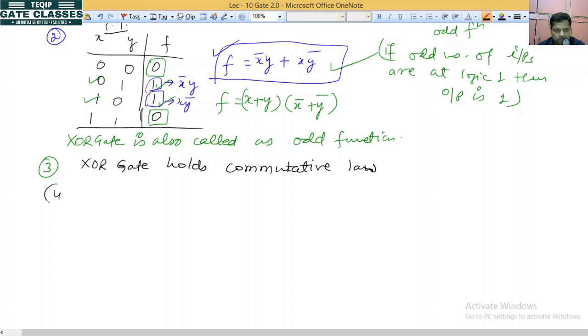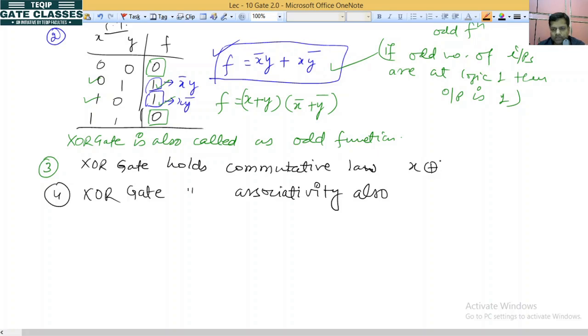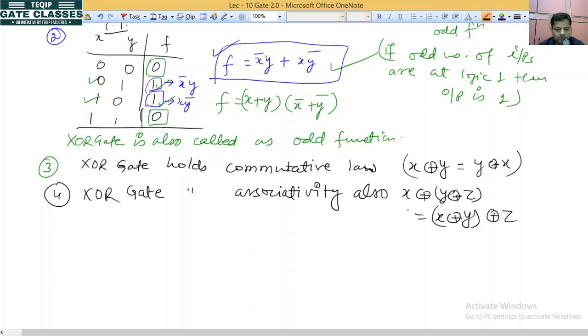Now the fourth point is whether it holds the associative law or not. The XOR gate holds associativity also. It means x XOR y is equal to y XOR x, and for associativity we can write it as follows.